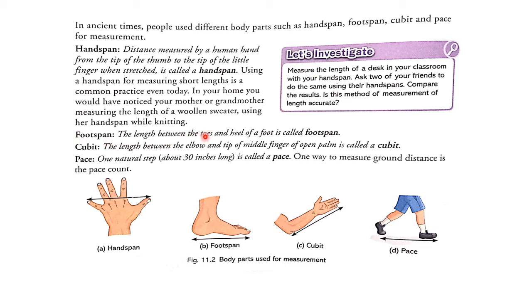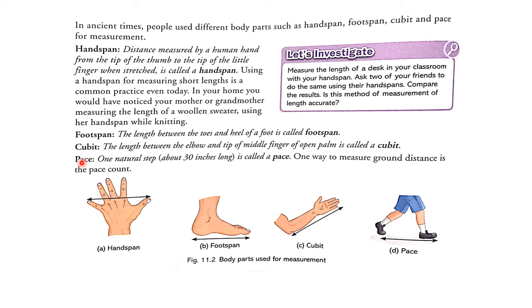Now we will see foot span. The length between the toes and the heel of a foot is called foot span. Now we will see cubit. The length between the elbow and the tip of the middle finger of an open palm is called a cubit. The palm has to be open in order to measure this cubit.